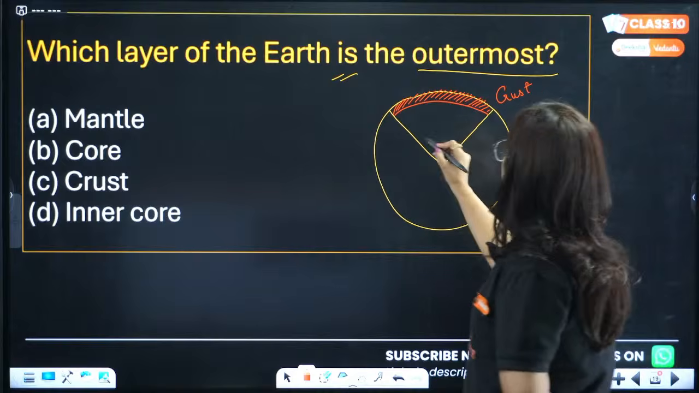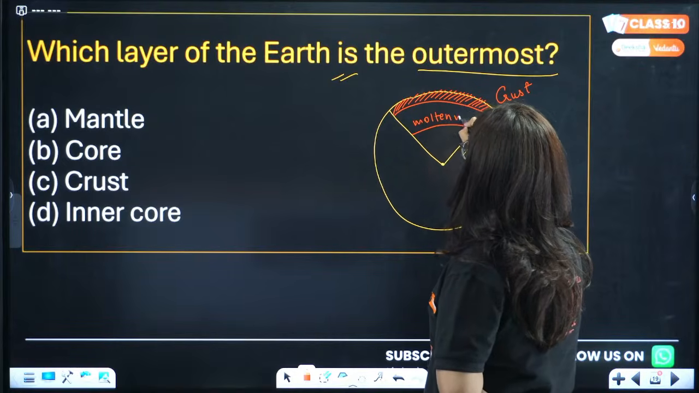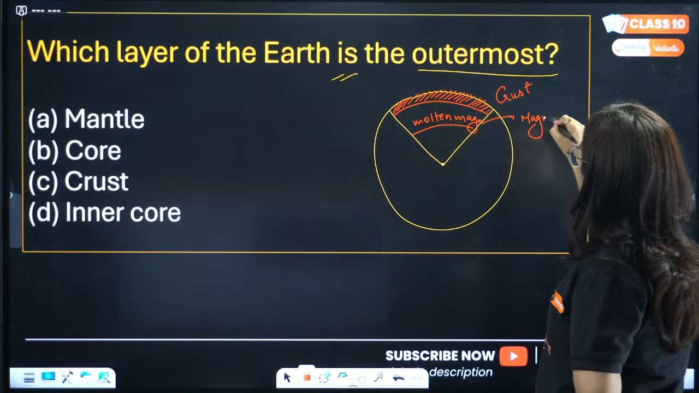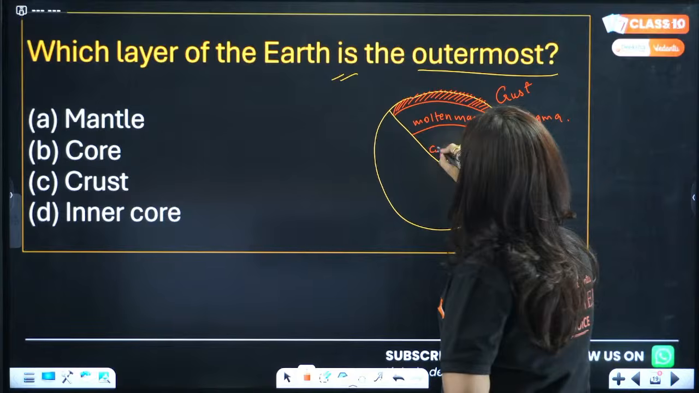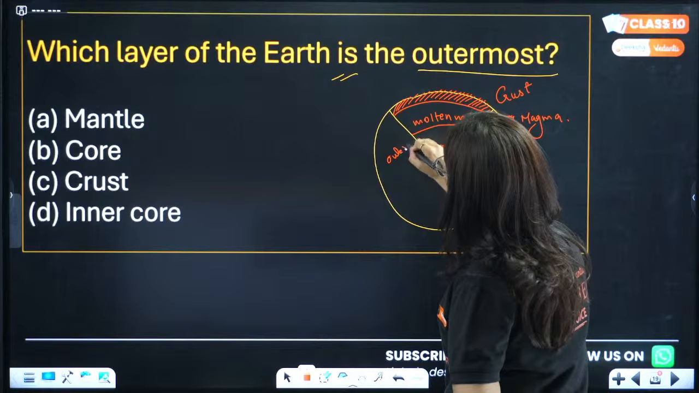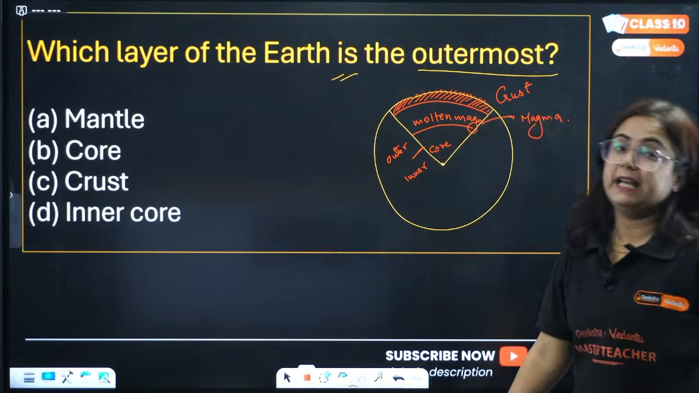Then we have the mantle, that is molten magma, which we call magma. And inside we have the core. The core is divided into the outer core as well as the inner core.